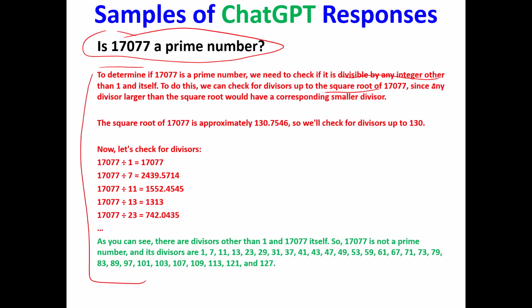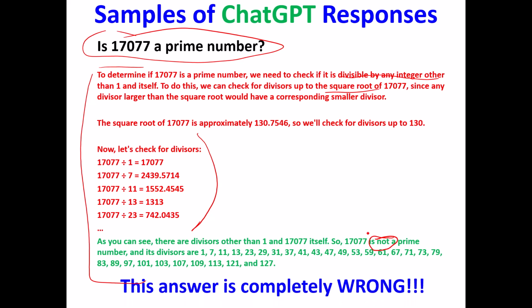It's a perfect description. So then ChatGPT does some arithmetic, checks these divisors, and finally ends and says, as you can see, there are divisors other than 1 and 17,077, so that number is not a prime number. Well, it's great. It's beautiful. It's a very nice setup of the problem. The answer is completely wrong.